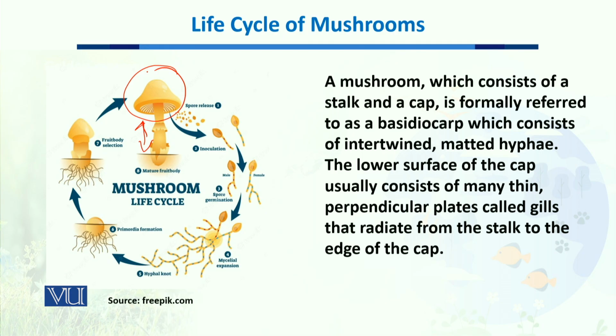Now, the lower surface of the cap of a mushroom contains many thin perpendicular plates which are known as gills. You can see here there are many gills present on the inner side, or the lower surface, of the cap of the mushroom. These gills radiate from the stalk to the edge of the cap, forming a very interesting structure which you might have seen in many species of mushrooms.